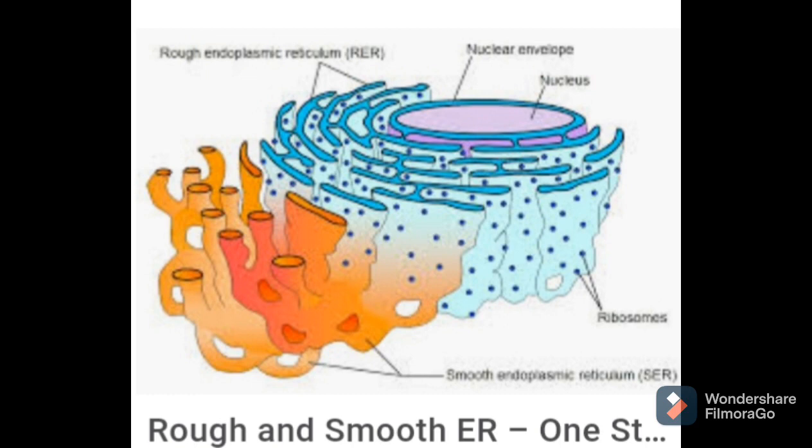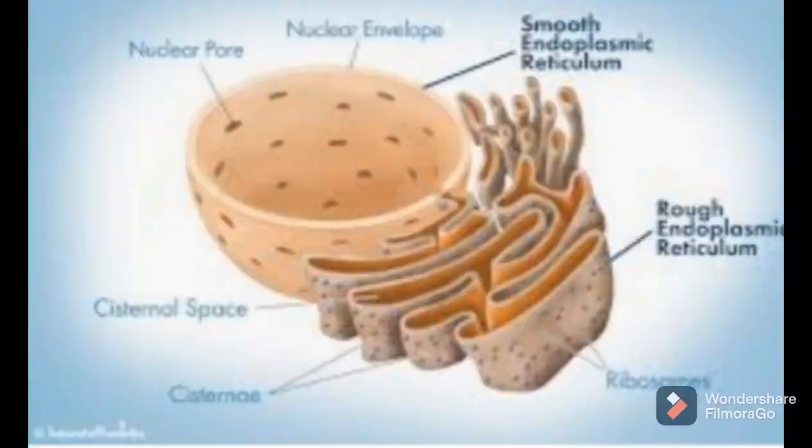It is found in exocrine gland and pancreatic cells, antibodies, then plasma cells and fibroblasts. So when we are talking about smooth endoplasmic reticulum, it mainly consists of tubules and vesicles. Ribosomes are not present on its surface. These are also well developed, and the function of smooth endoplasmic reticulum is synthesis of lipids and steroids.